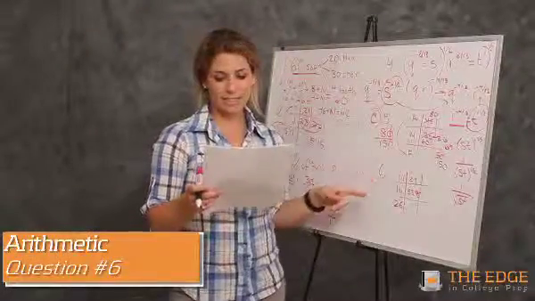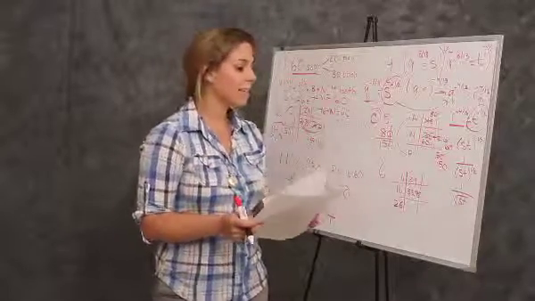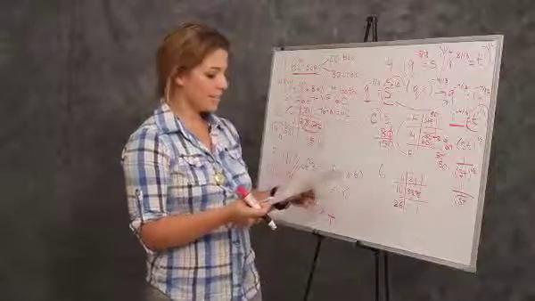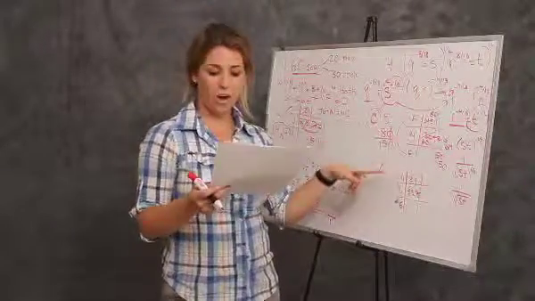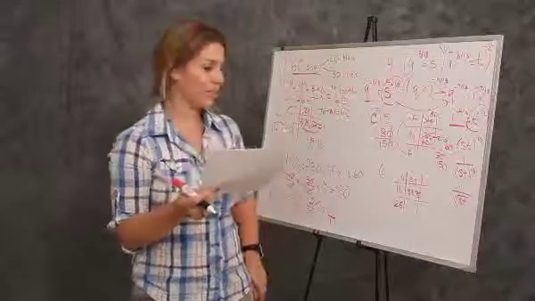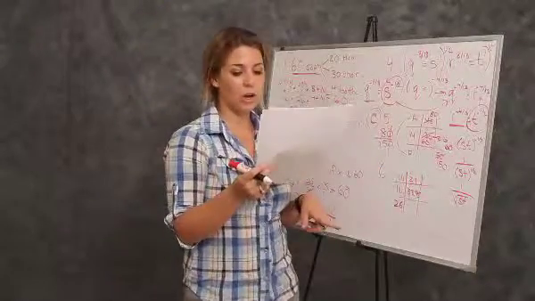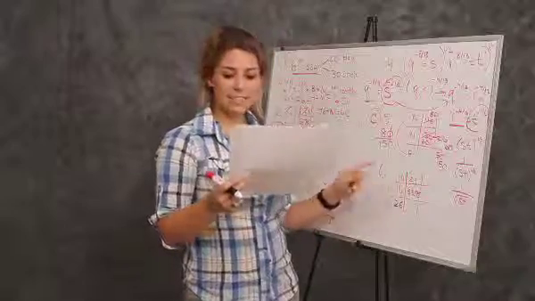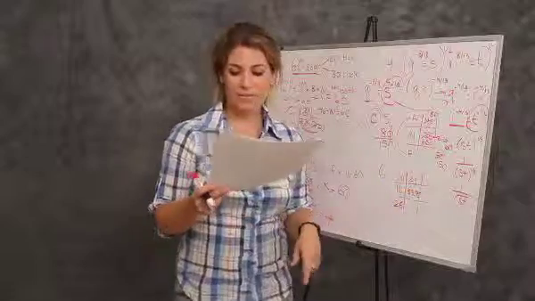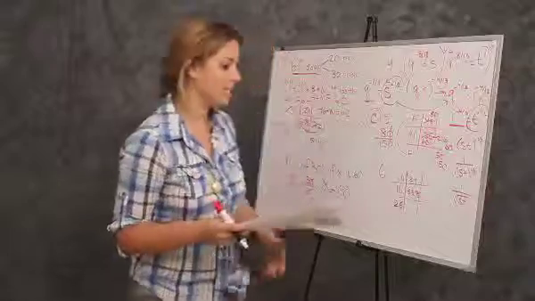Number 6. So number 6 is telling us that if we have 10 cookies from the Dollhouse Bakery, and that the average number of chocolate chips on those 10 cookies is 24. And then the average number of chocolate chips on 16 cookies from Milk and Honey Bakery is 33.75. They want to know the average number of chocolate chips on all 26 cookies.